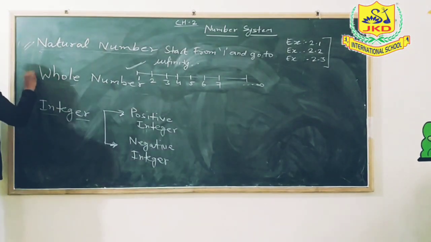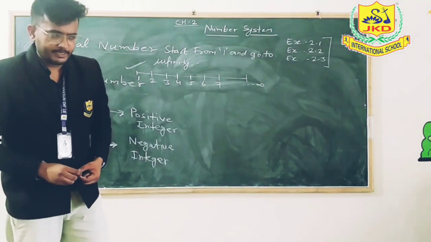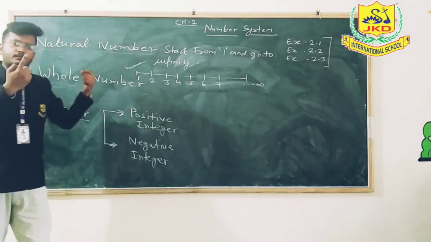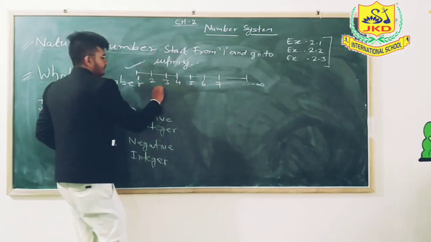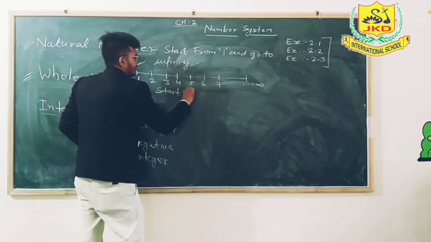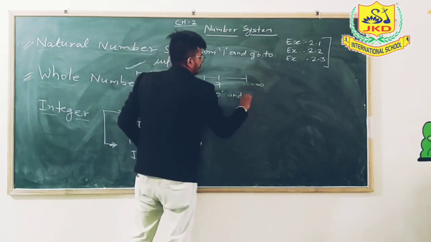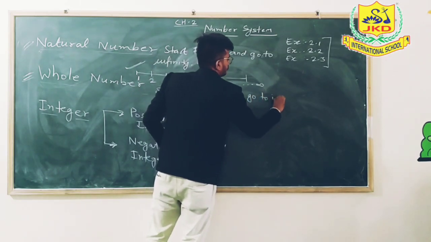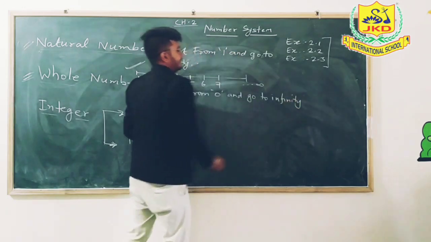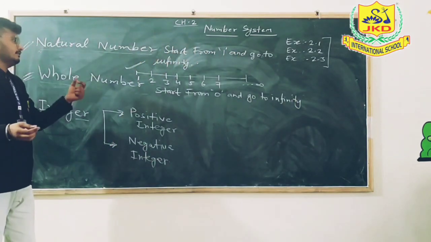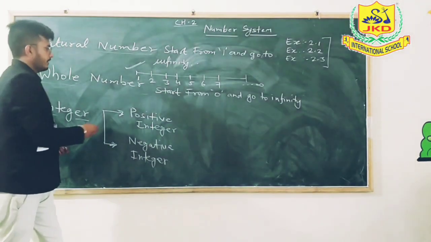The second number type is whole number. What is a whole number? Whole numbers are those numbers which start from 0 and go to infinity. Those numbers which start from 0, like this.